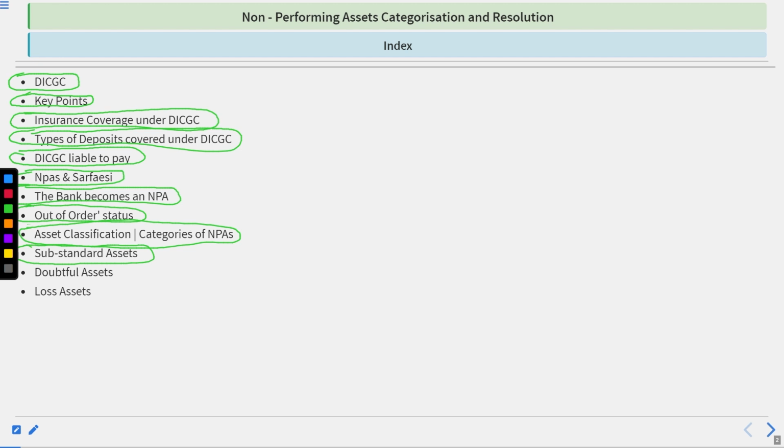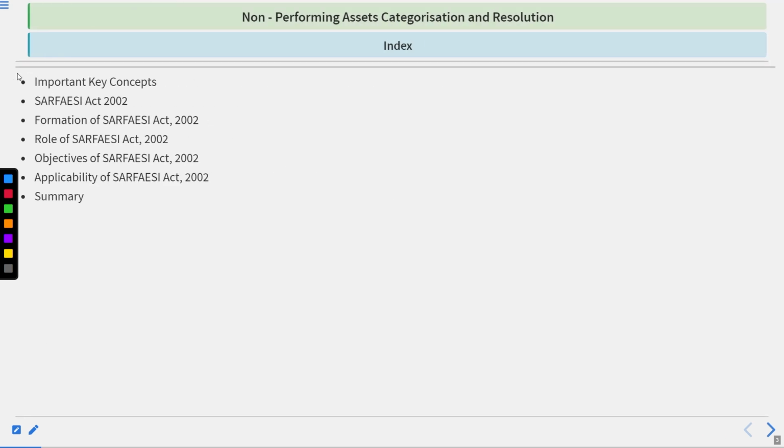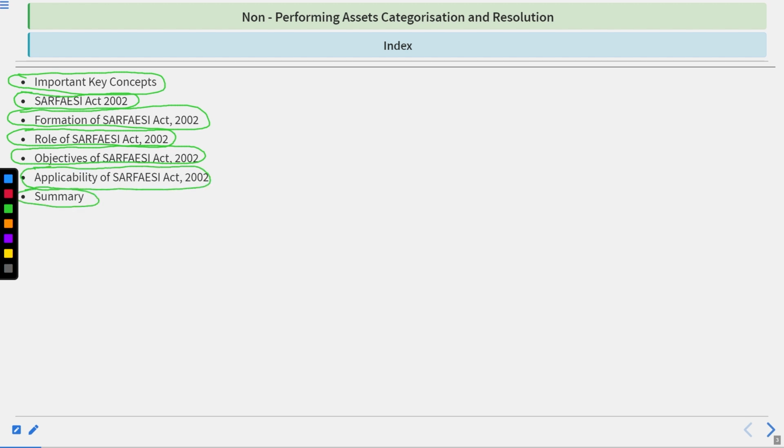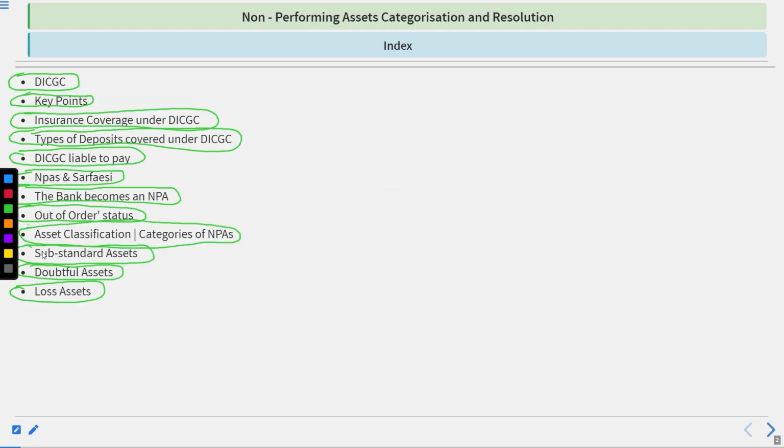substandard assets, doubtful assets, loss assets. Then we will cover the important key concepts: the SARFAESI Act 2002, formation of the SARFAESI Act 2002, role of the SARFAESI Act 2002, objectives of the SARFAESI Act 2002, applicability of the SARFAESI Act 2002, and at last we will discuss the summary of all the things. So that is going to be our point of discussion in this particular lecture.